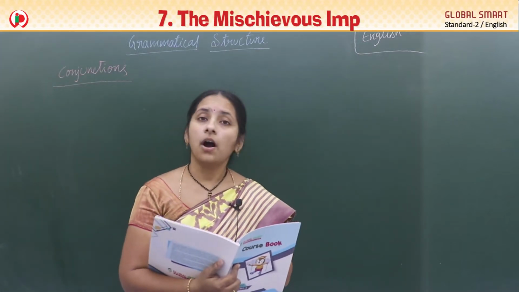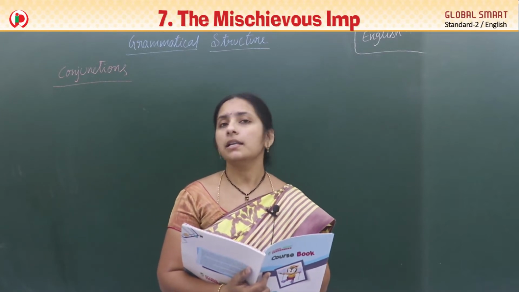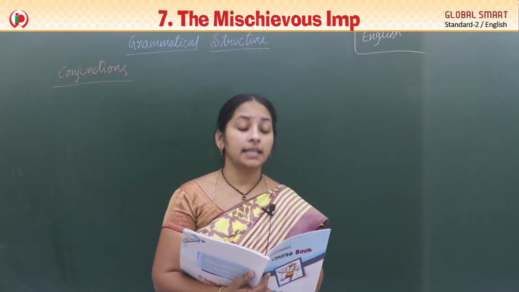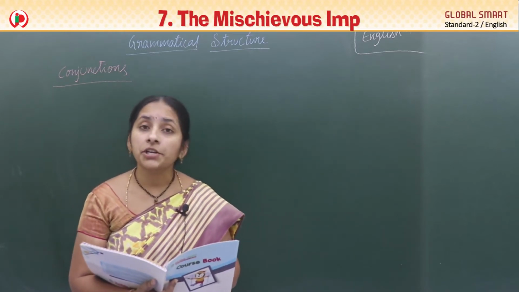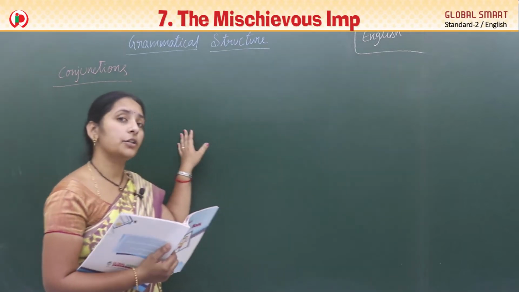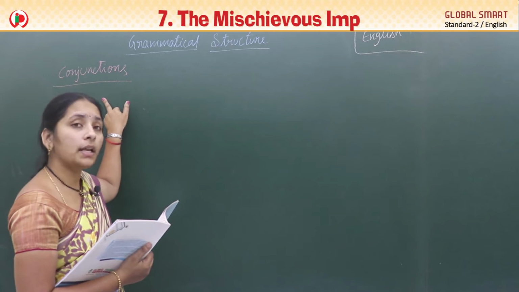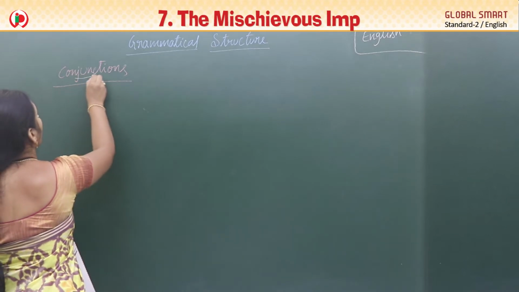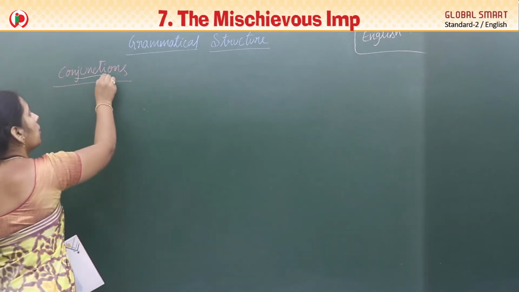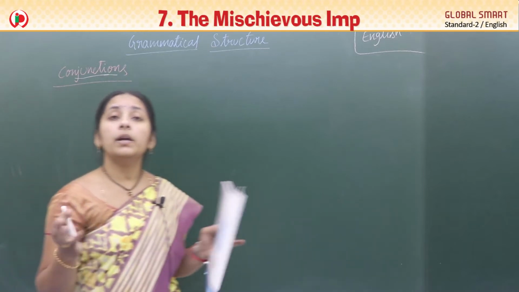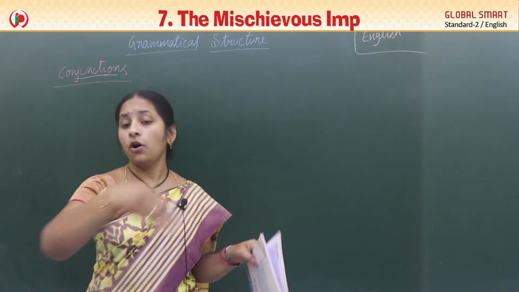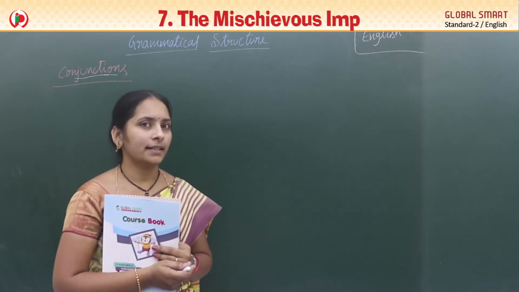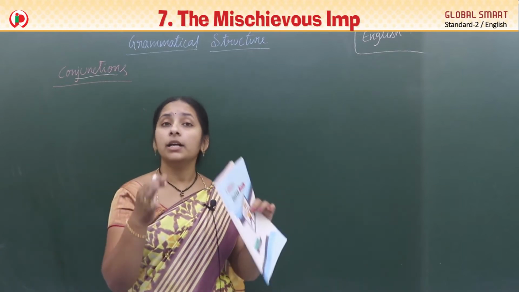See Nana, next after vocabulary we have grammatical structure. Grammatical structure means grammar topic. What is the grammar topic now? It's conjunctions. So what are these conjunctions? Here, if you see, junction. What do you call a junction? You all know that junction is a general word. Which place do you call a junction? Yes, where all the roads combine, right? That we call a junction. So conjunction is combining all the roads.